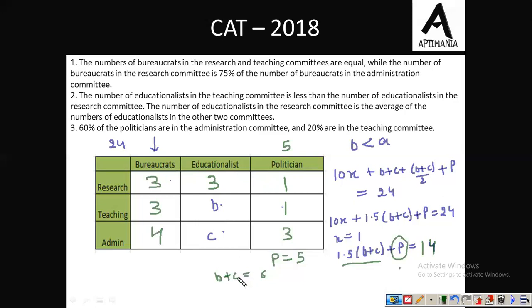Now there is a confusion between the values of B and C. Now we know that B is less than A. So B can be 2. And in that particular case, C will be 4. Or the other case is that we can have B as 1 as well. उस case में C will be 5. So we are not sure about the values of B and C. Rest all values we have found out.